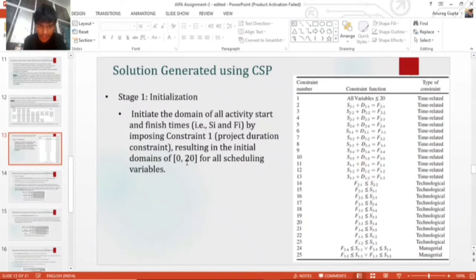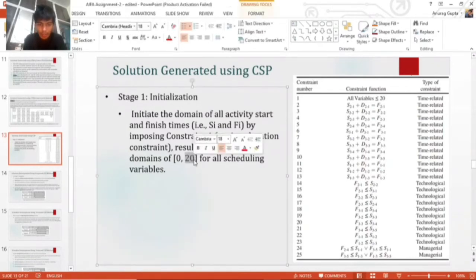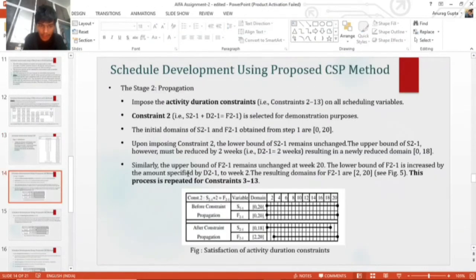The first stage is initialization of the variables. We initialize all variable domains to 0 to 20, where 20 is the project duration. Then the second stage is propagation of the variable constraints. First are the activity duration constraints, which are constraints 2 to 13.